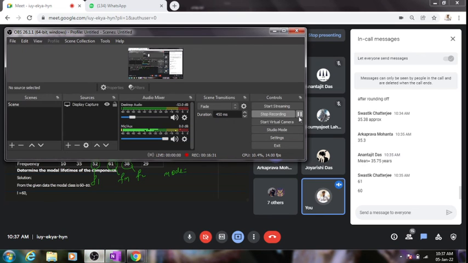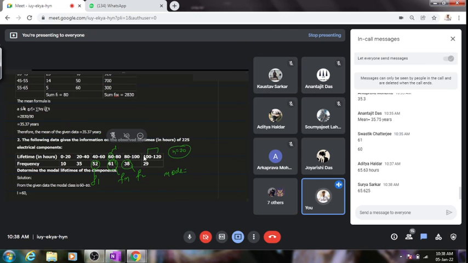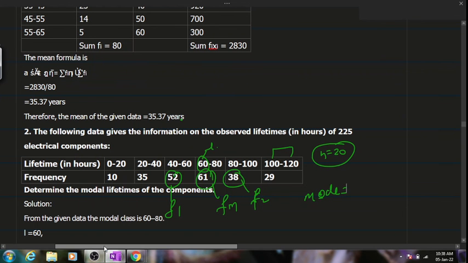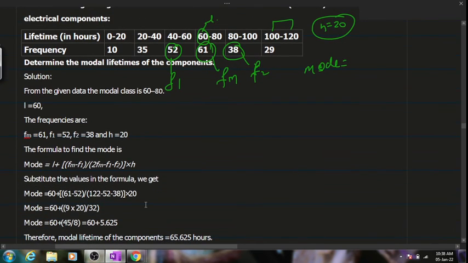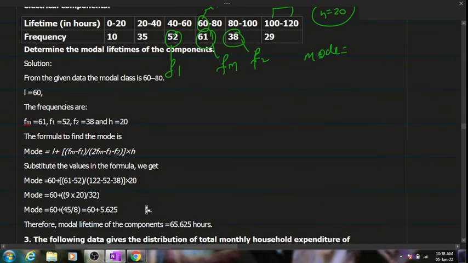I'm pausing the video. Aditya and Surya got the answer 65.63. We'll go with 65.63 as the answer. No need to take it to 2-3 decimal places. 65.63 will be the required answer. I hope it's clear to everyone. Boys, confirm.